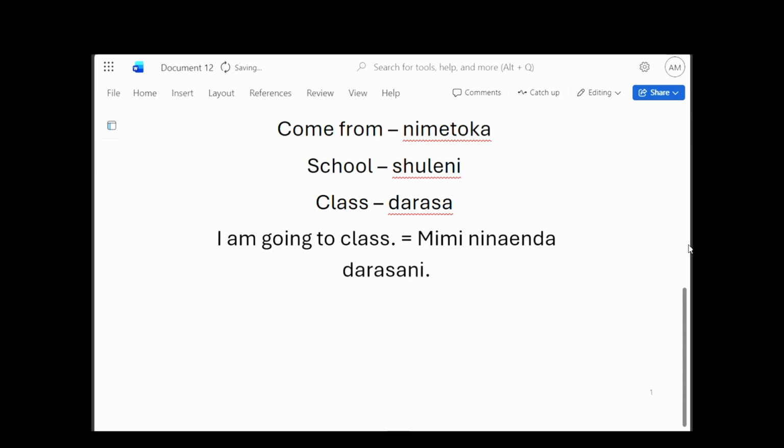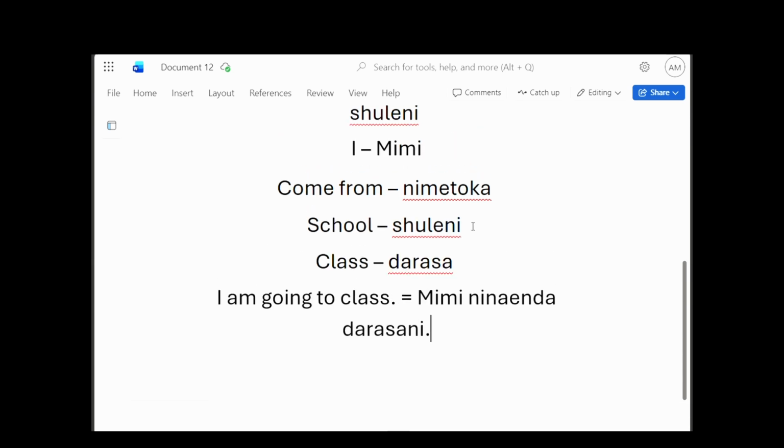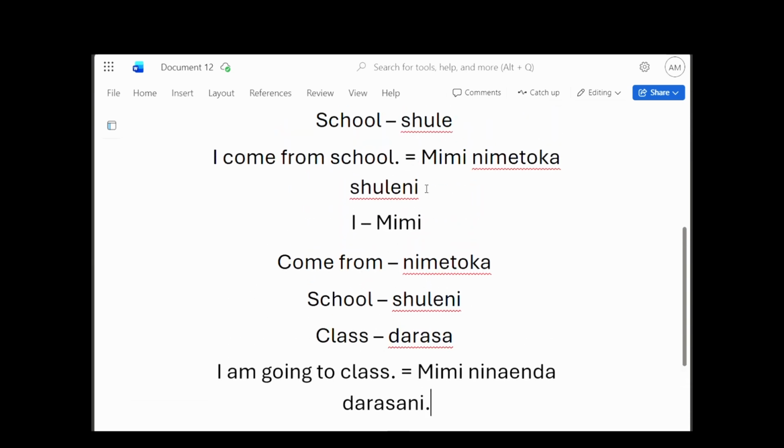And let me emphasize on this. When you are going to a place, you won't say mimi ninaenda darasa, you will add ni. Ni indicates that it is a place you are going to. Like we have done here. In this example, we wouldn't have said mimi nimetoka shule, but we add a ni.